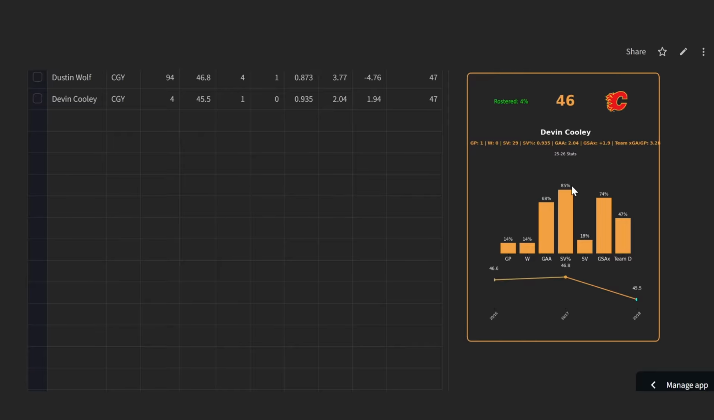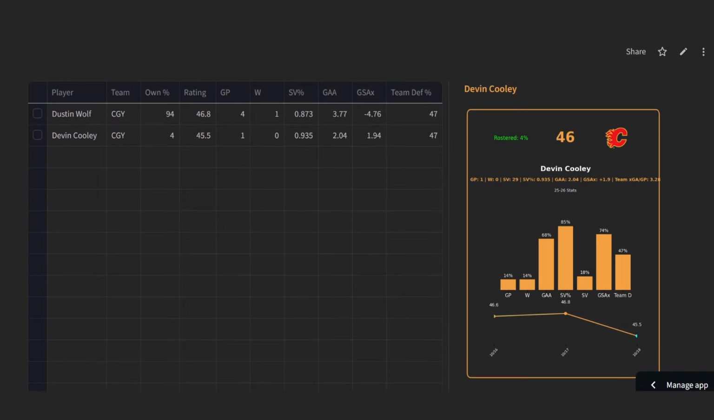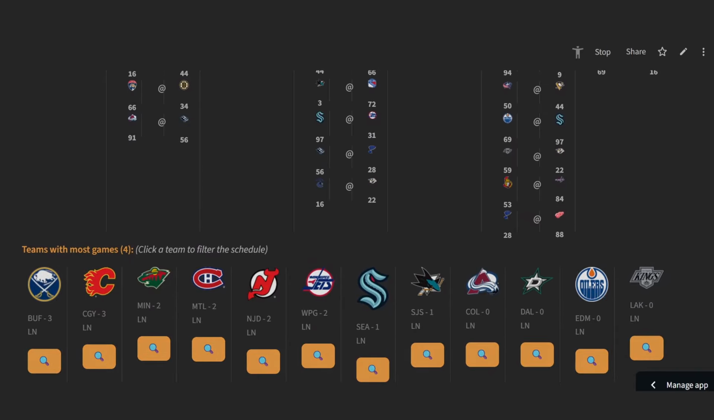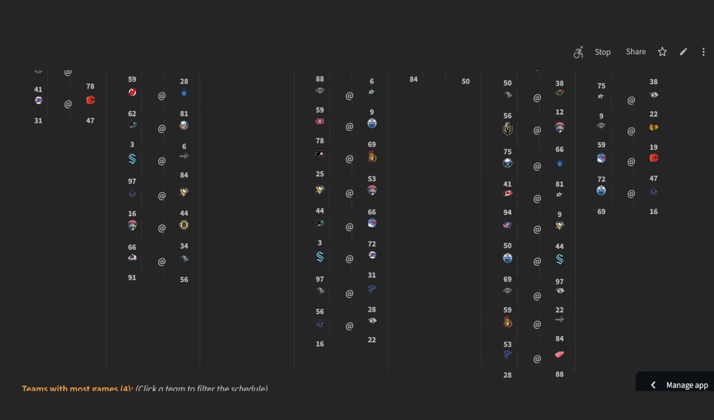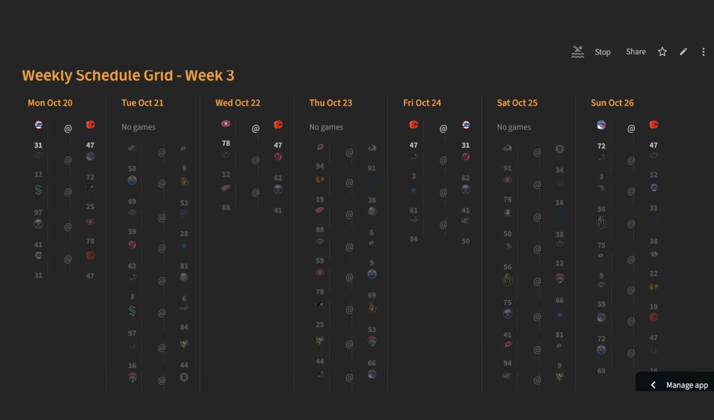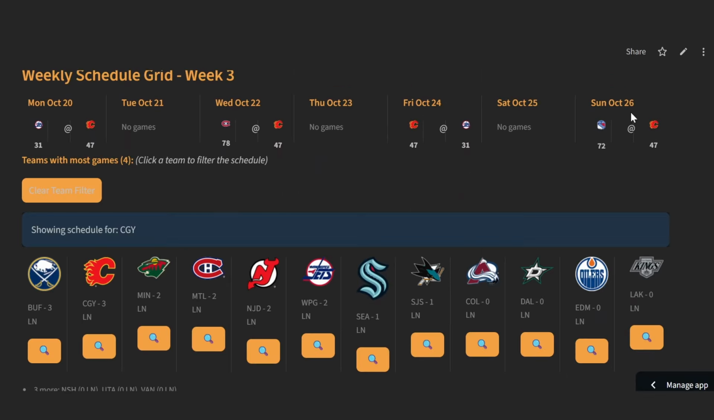.935 save percentage, 2.04 goals against. He was above expected. So at 4% ownership, they should have a relatively favorable schedule where he's going to get in one of those back-to-back situations. And with Dustin Wolf kind of struggling, and Dustin Wolf last year was mainly a home goaltender. When he was at home, he was playing really well. So again, they don't have a back-to-back. I was mistaken. I thought that they did.